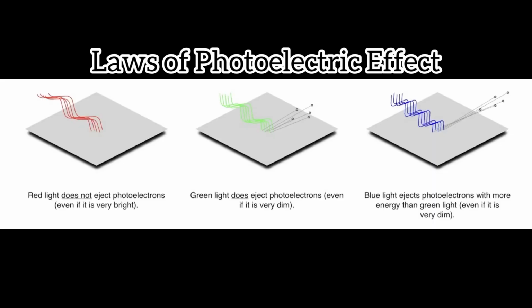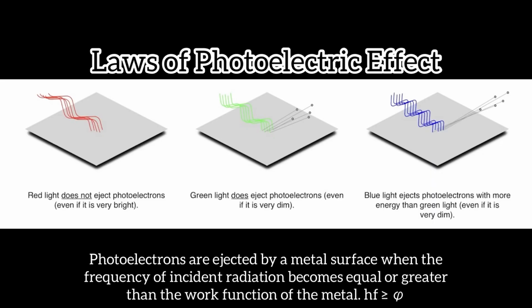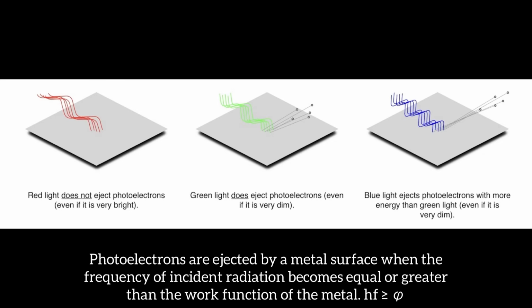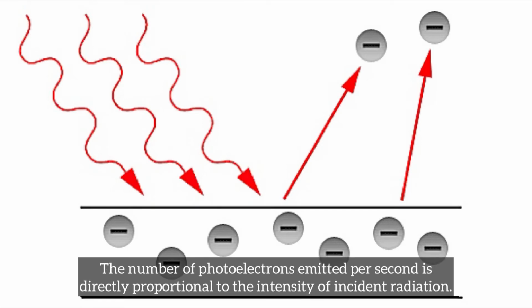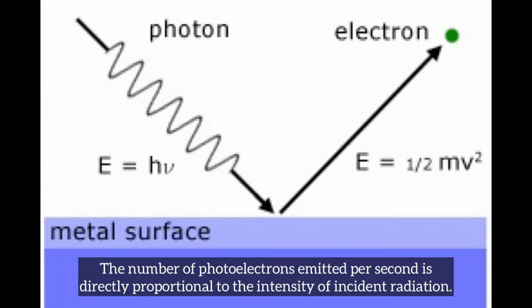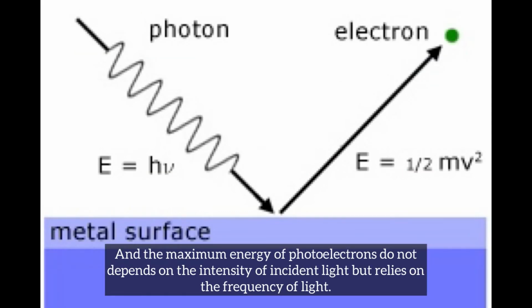Laws of the photoelectric effect. Photoelectrons are ejected by a metal surface when the frequency of incident radiation becomes equal to or greater than the threshold frequency of the metal. The number of photoelectrons emitted per second is directly proportional to the intensity of incident radiation, and the maximum energy of photoelectrons does not depend on the intensity of incident light, but relies on the frequency of light.